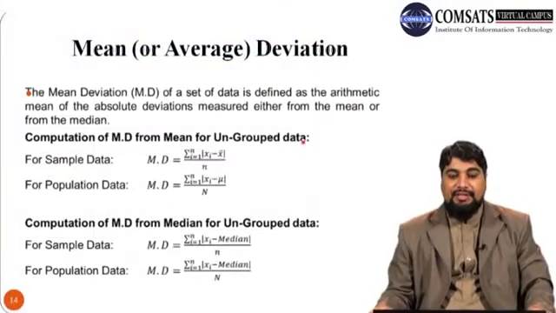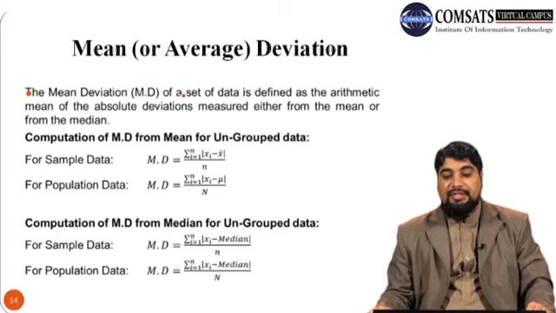Next we discuss mean or average deviation. The mean deviation or the average deviation of a set of data is defined as the arithmetic mean of the absolute deviations measured either from the mean or from the median. Remember that deviations mean the gap or difference.